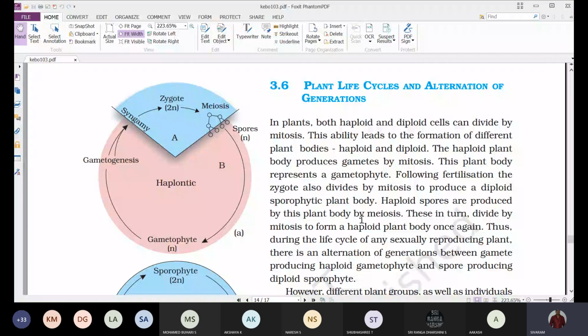The gametophyte produces gametes, and by fertilization the fusion of these gametes forms a diploid zygote. This zygote undergoes mitosis and gives rise to a sporophyte plant body, which undergoes meiosis and produces haploid spores, which undergo mitosis to give rise to a haploid plant body, the gametophyte.